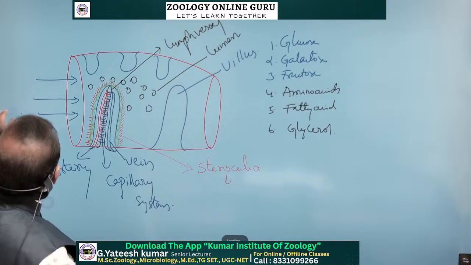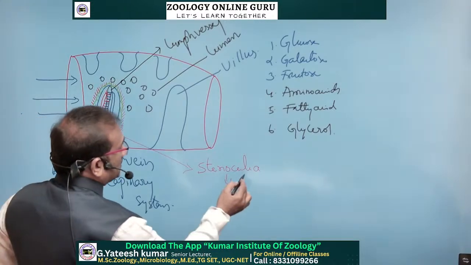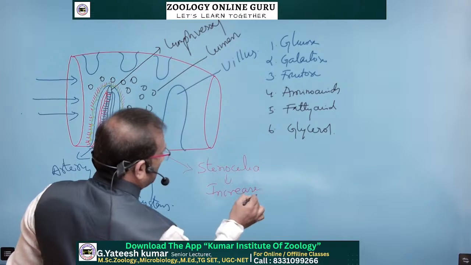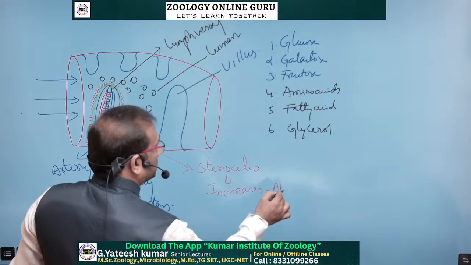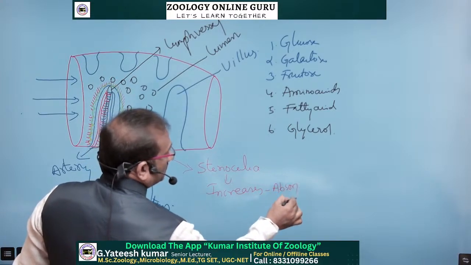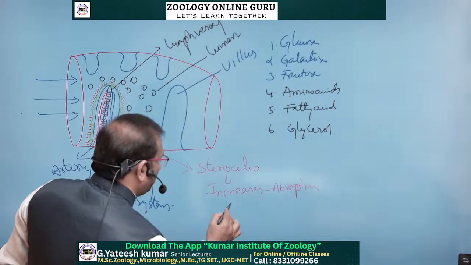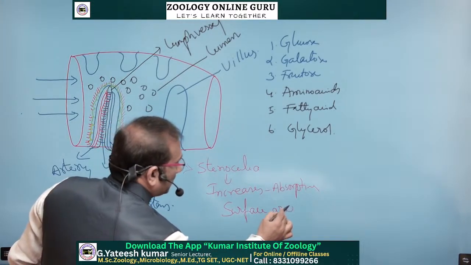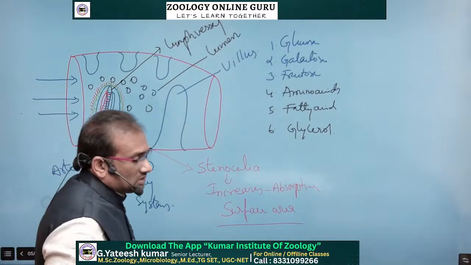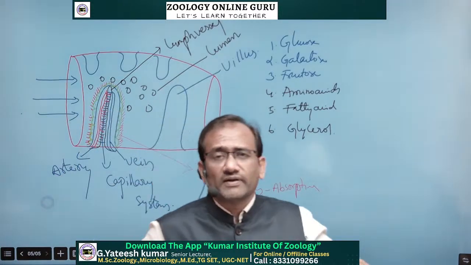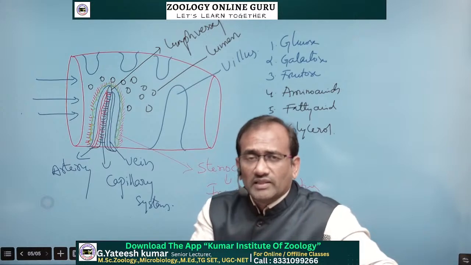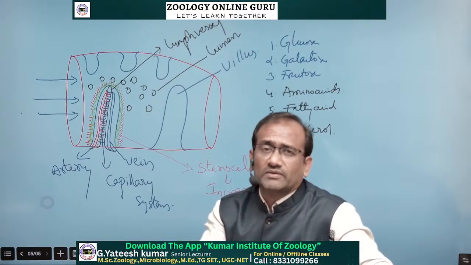is that stereocilia increase the absorptive surface area. So stereocilia are for increasing the absorptive surface area only and not for movement.